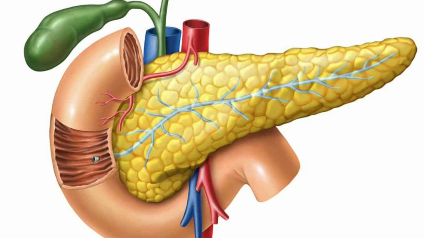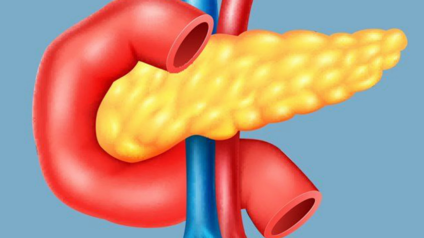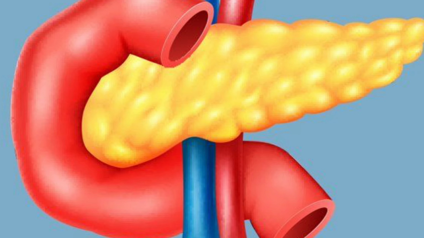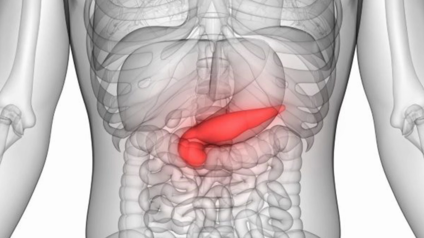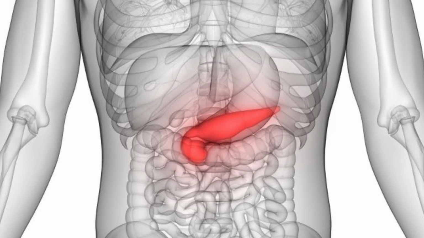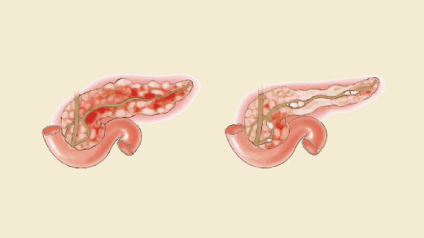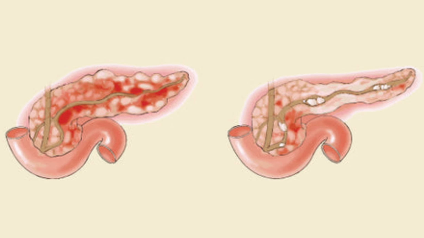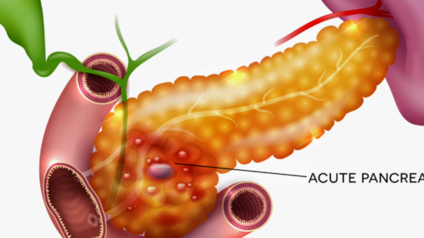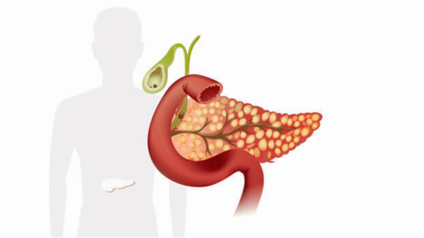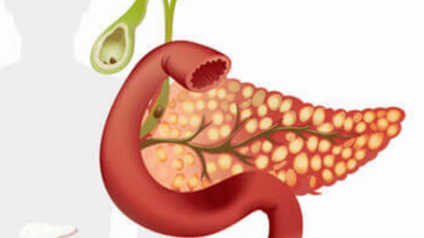Let's start with an introduction to pancreatitis. The pancreas is a vital organ located behind your stomach. It has two main functions: producing digestive enzymes to help break down food and releasing hormones like insulin to regulate blood sugar. Pancreatitis refers to the inflammation of the pancreas and is classified into two types: acute and chronic. Acute pancreatitis occurs suddenly and can be life-threatening, while chronic pancreatitis develops over time, leading to permanent damage.